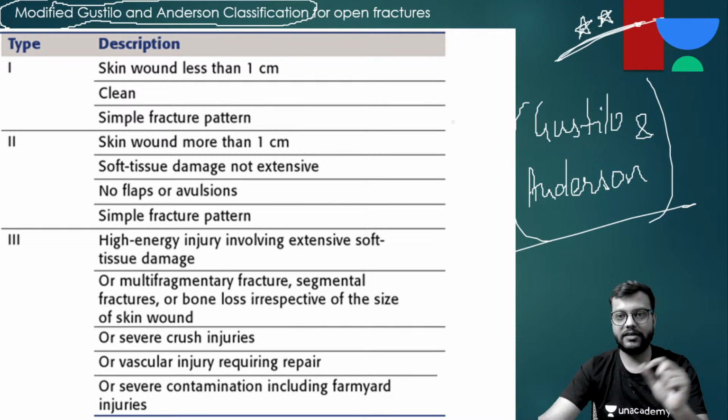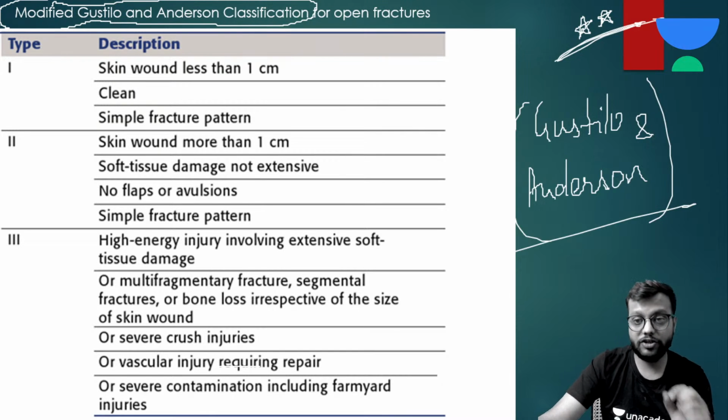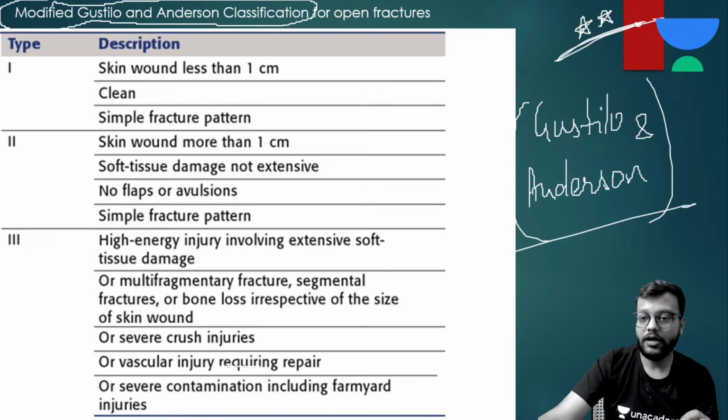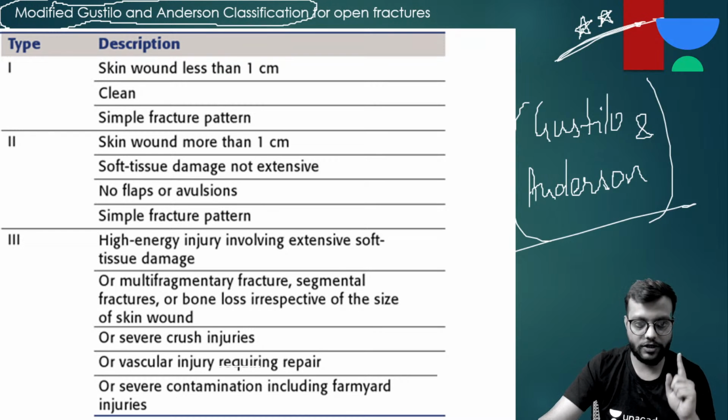Type 1 has less than 1 centimeter wound, but clean, and a simple fracture pattern. Type 2 has more than 1 centimeter with soft tissue damage and an infected dirty wound, but it is not extensive and there is no vessel or nerve injury, and the fracture pattern is also simple, no comminution or segmental.